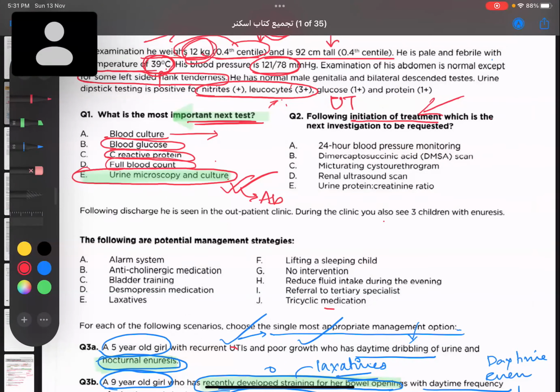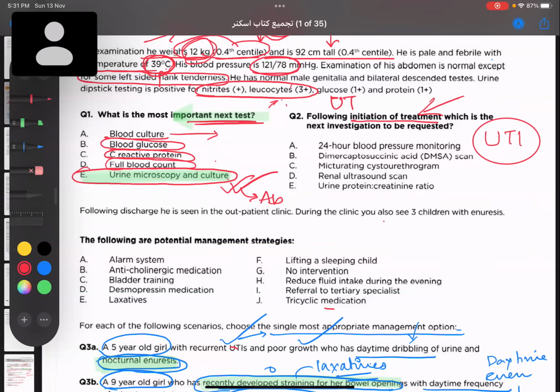What happens is that whenever a child is diagnosed with UTI, there are certain age criteria. If the age of the child is less than 6 months, 6 months to 3 years, or more than 3 years, according to the age we have to do certain investigations. Since the age of the child is more than 3 years, what is the investigation we'll do? In case of a simple UTI, we don't do any investigation. What about a recurrent UTI or atypical UTI? What do you think this case is?